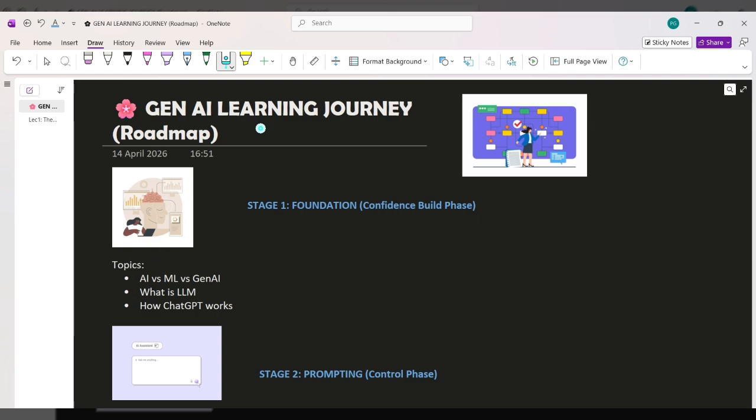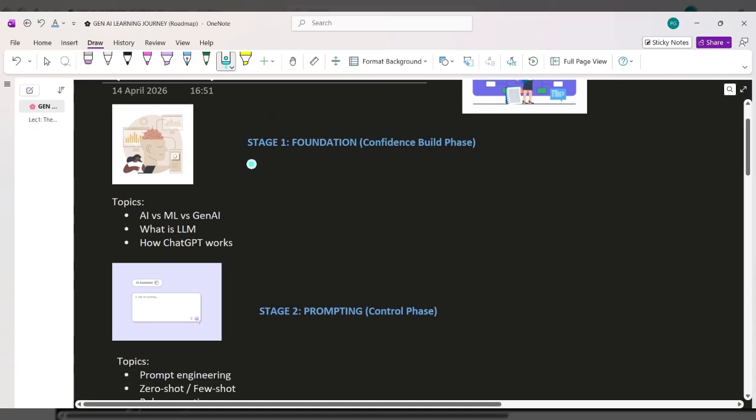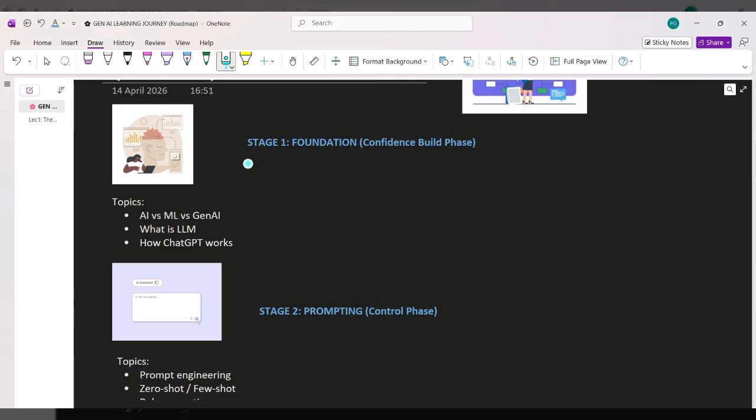LangChain, RAG, agents, सब कुछ एक साथ देख के लगता है where do I even start from? Because we all are confused. Randomly we have this topic, that topic. So in this video, I'm going to give you a clear step-by-step roadmap from absolute beginner to actually building real AI systems. First of all, we will start with basics.